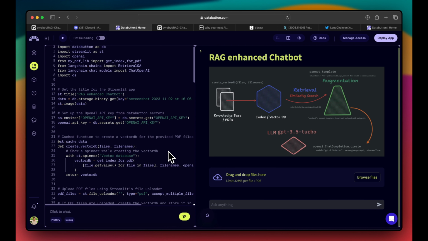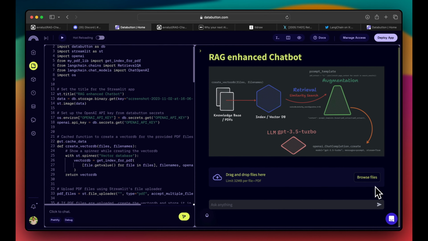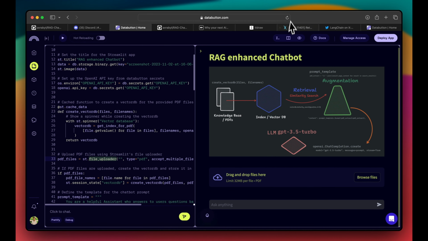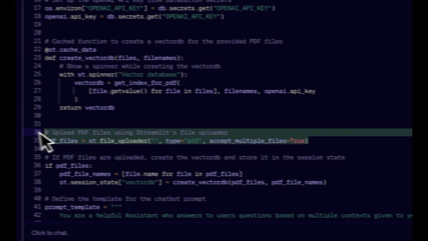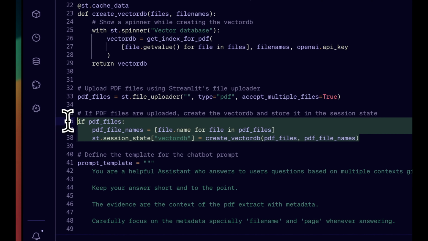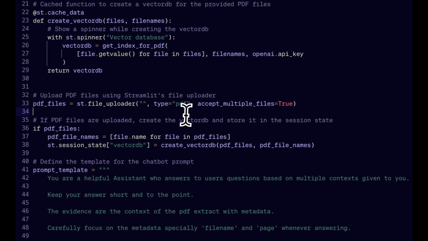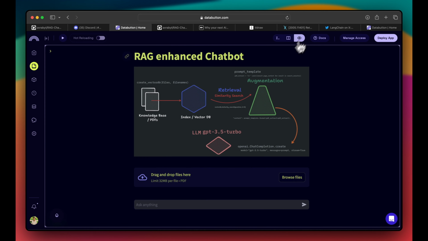So as we discussed, our RAG needs a knowledge base, right? In our case, our external knowledge base is nothing but PDF files. You can see there is a browse button that will allow us to upload PDF files. The st.file_uploader accepts multiple files. After uploading, if there are PDF files, it goes through all of them. That's why I use this for loop, and it creates a vector DB. As I mentioned before, our RAG needs a vector database. That's super important, right? It's where the retrieval happens.